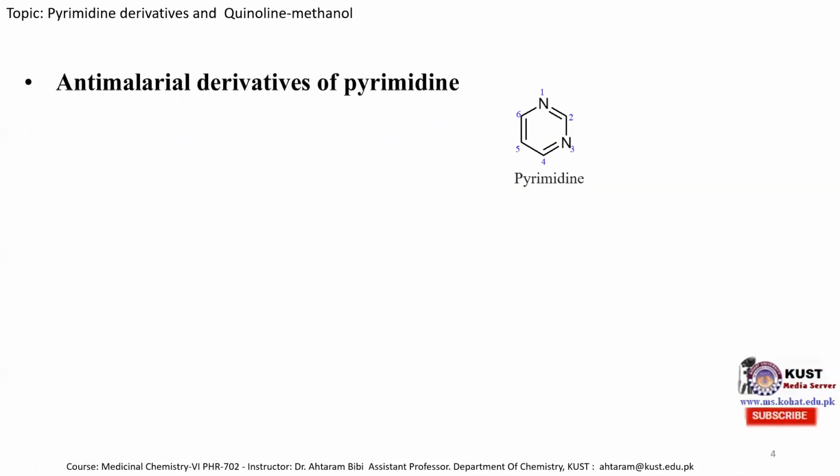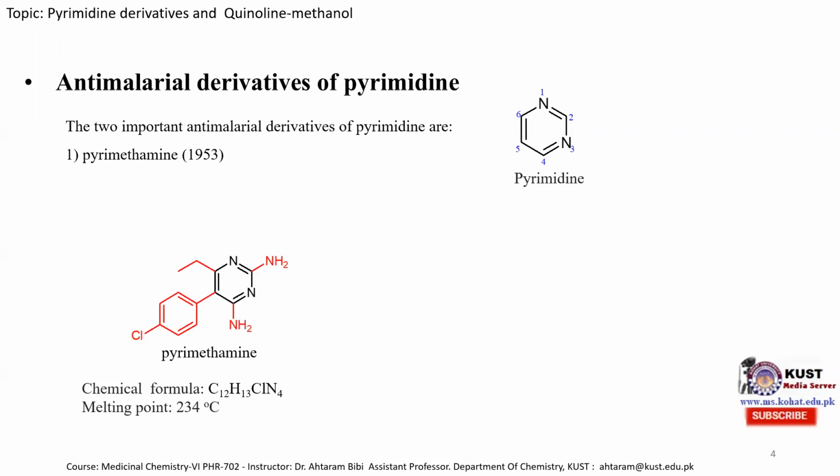When pyrimidine is substituted at its various positions, we obtain molecules which are highly active against malaria. The two important anti-malarial derivatives of pyrimidine include the pyrimethamine molecule, which was synthesized in 1953, and this is the structure. In this case, it is substituted at position 2 and 4 with a primary amine.